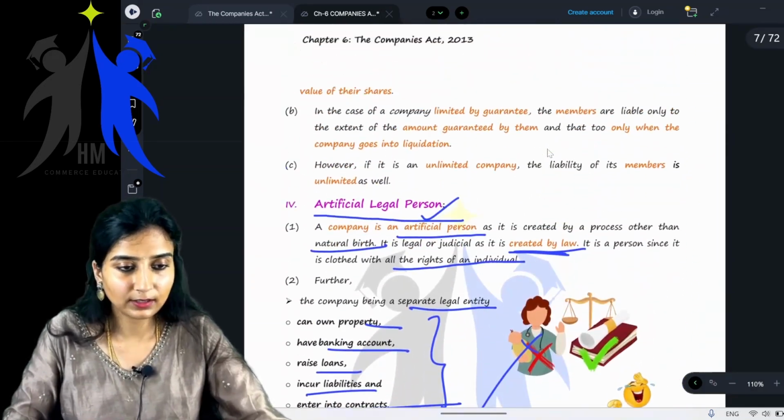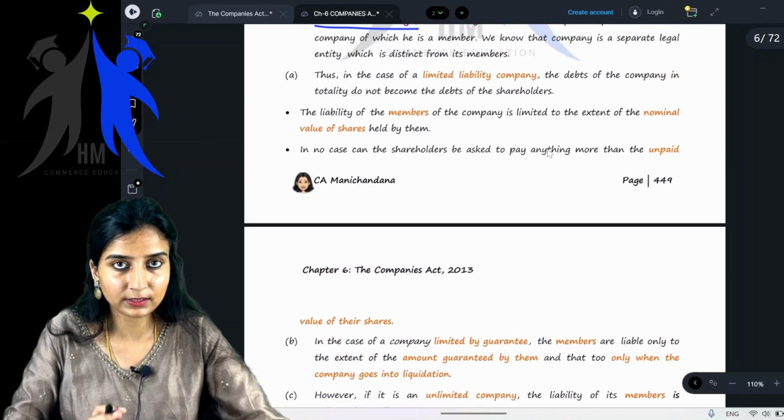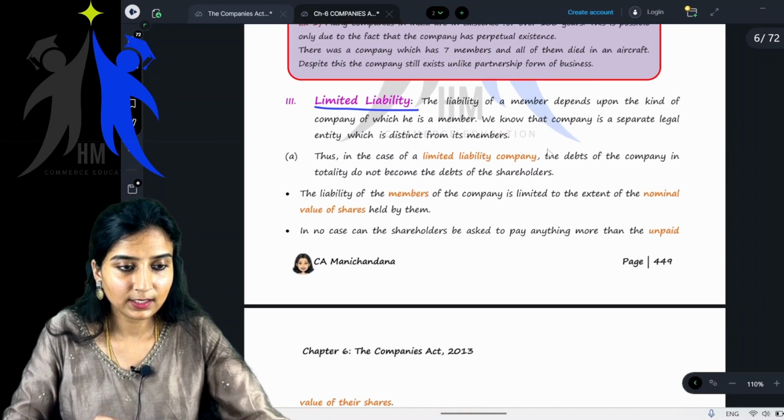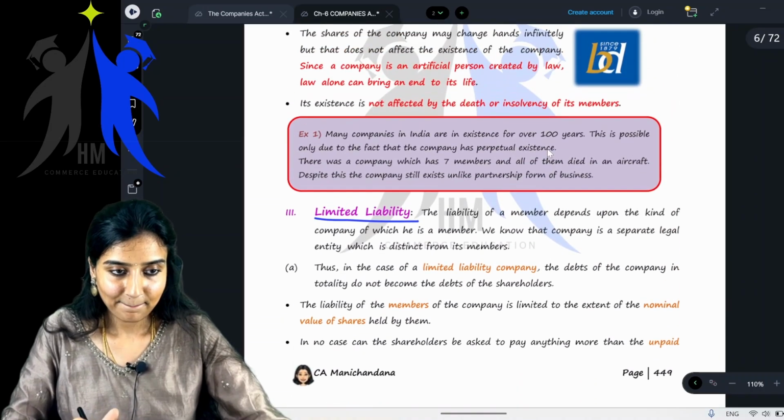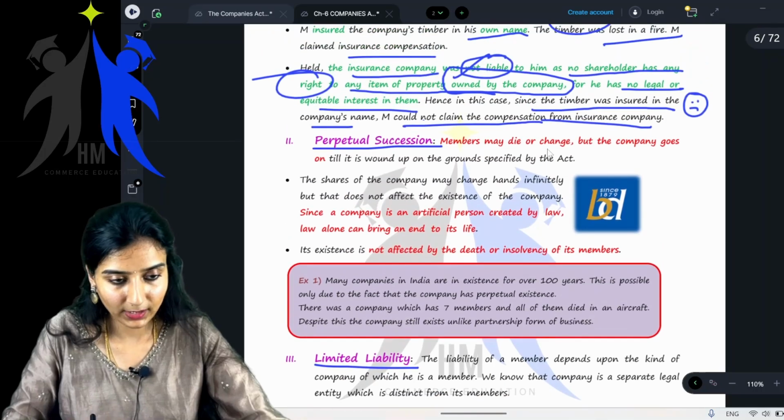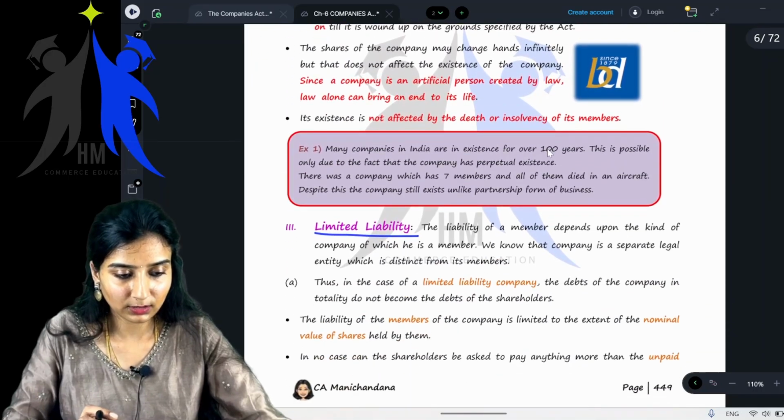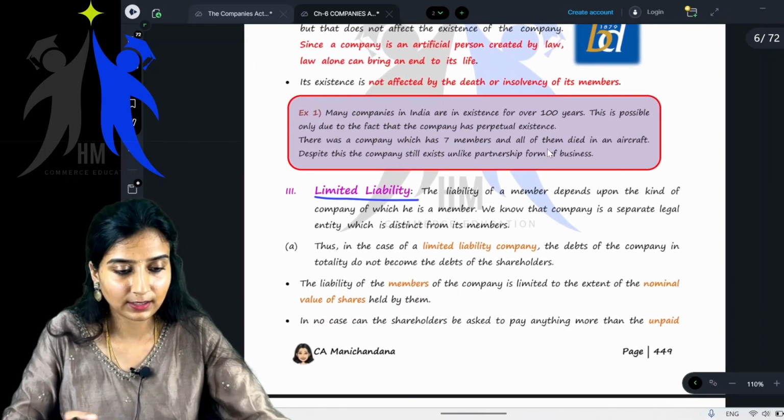Everyone clear with the three features of the company? Yes, if you're clear, very good, very good. Okay, we will do the other two in our next class.